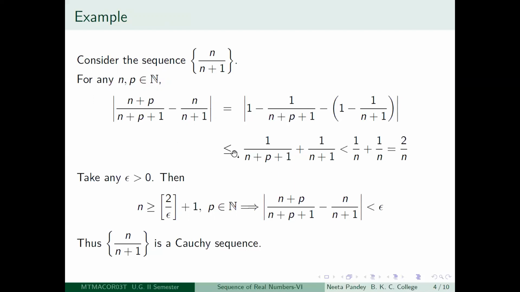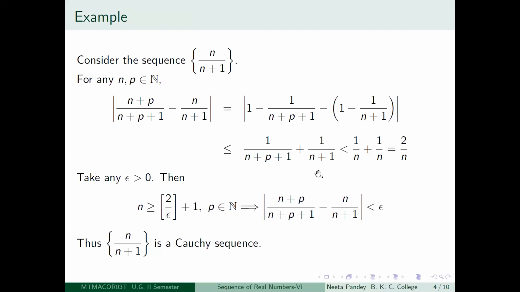So what do you get? You get that by triangle inequality this is less than or equal to 1 by n plus p plus 1 plus 1 by n plus 1. This is all you will get. The 1 has cancelled out, so it becomes neat.